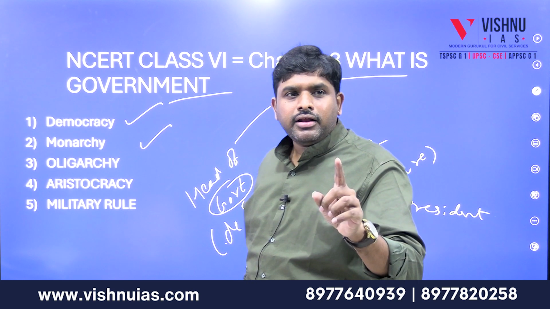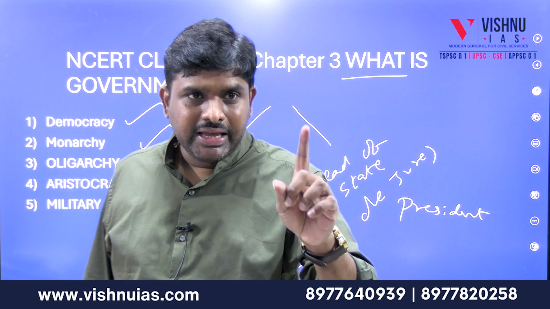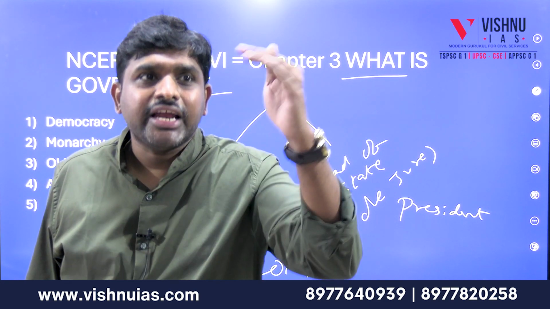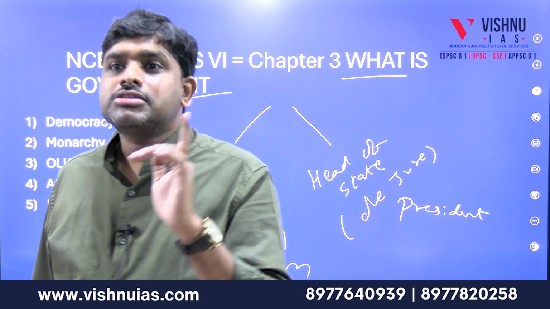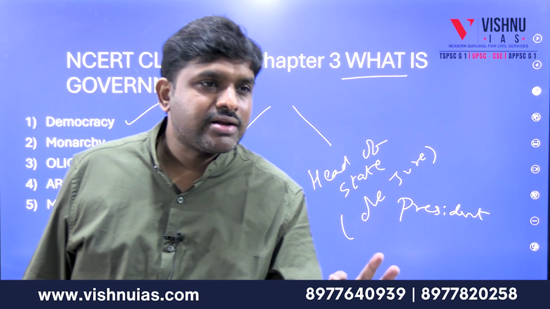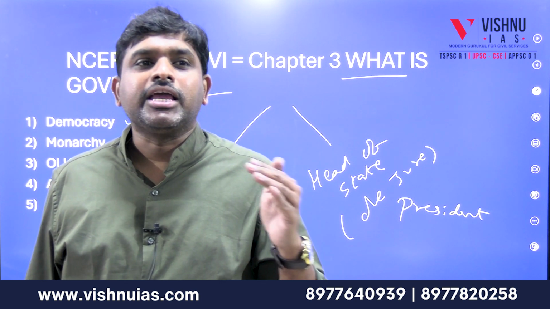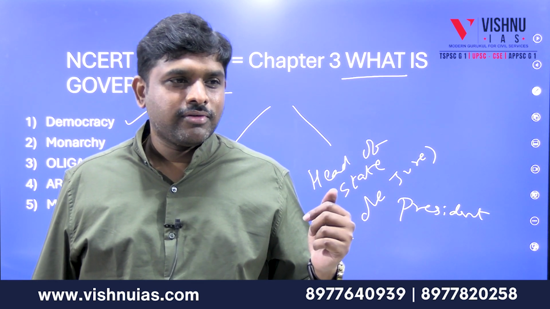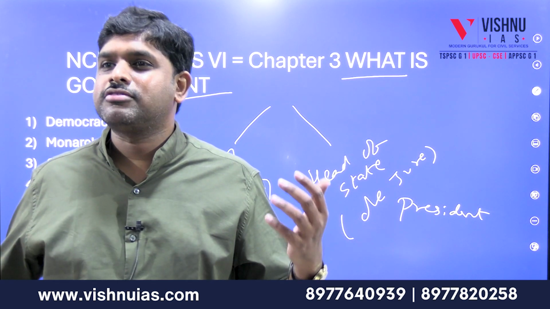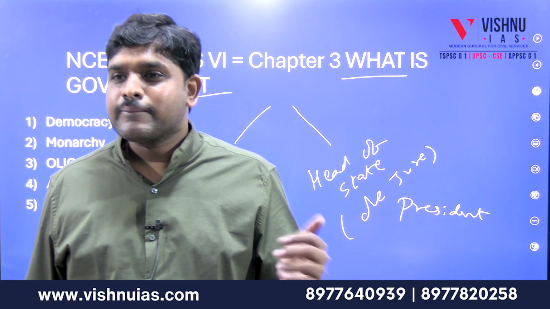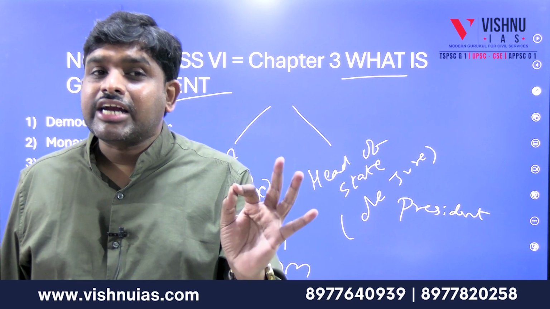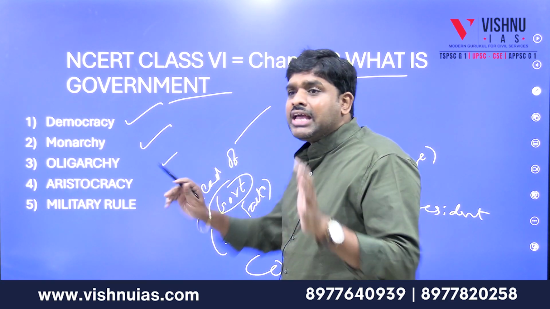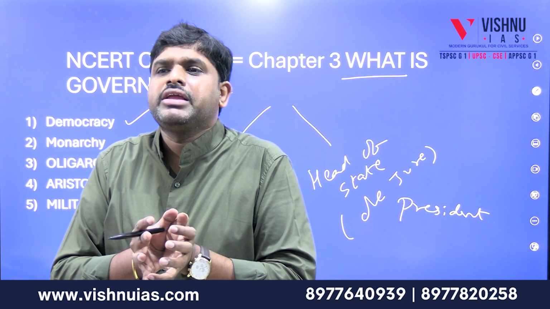Monarchy is where a single person rules the country, but that person is not elected; that person is hereditary. It is called the monarchical form of government, like North Korea. Hereditary, Kim Jong-un. Have you seen him? If he laughs, everyone should laugh. If he stands up, everyone should stand up. If he sits, everyone should sit. Kim Jong-un is a monarch. He is not elected by the people, but is hereditary in nature.